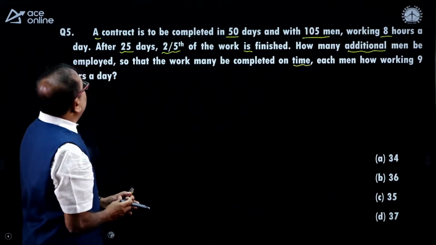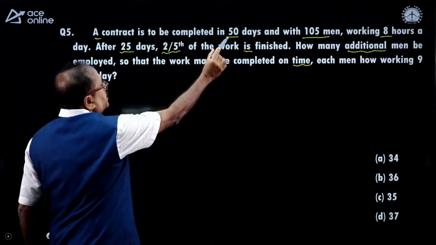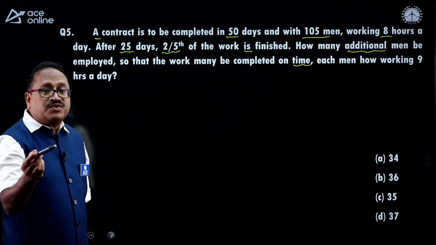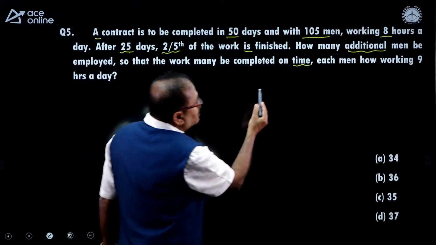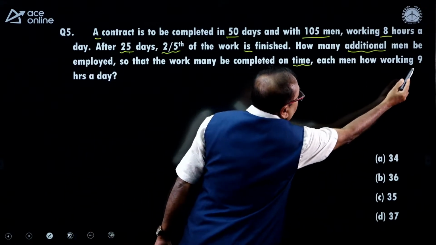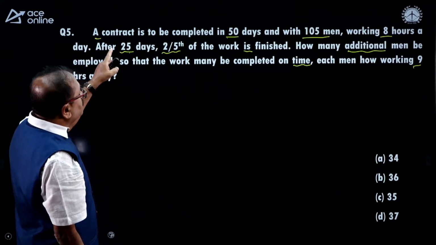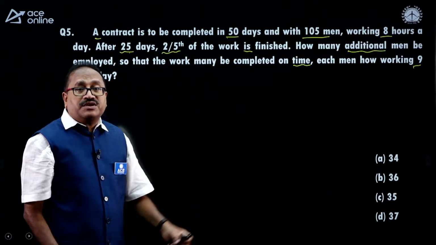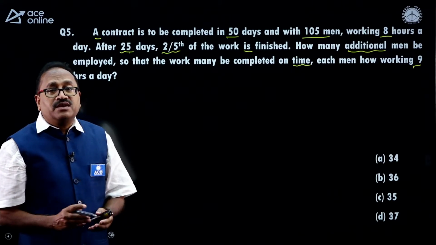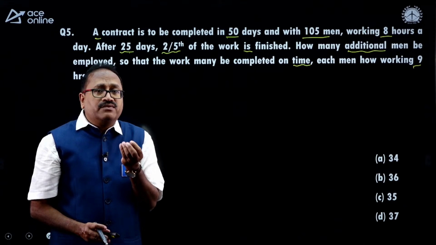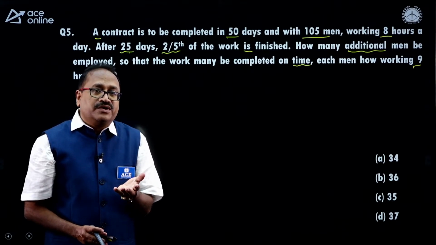How much time is left? Previously it was 50 days, 25 days is over. So, the remaining time is 25 days. Each man works for 9 hours a day. Previously they were working for 8 hours a day. How many additional men are required? It is a very frequently asked and very common question in time and work.